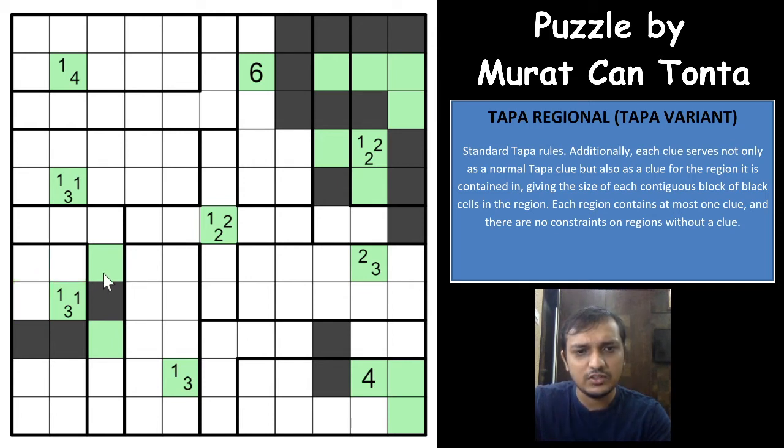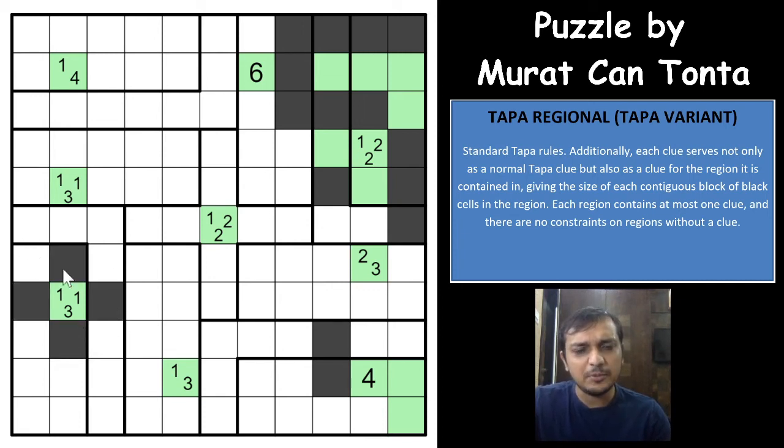Okay, and let us see what happens here. And if one of these cells is unshaded, this clue will either form the 3 clue or a single clue, and if it is a single clue, this will form the 3 clue or a single clue, and whatever you do, all of these 4 cells will have to be shaded, right? So that is what I was saying. Either these 4 or these 4 cells will have to be shaded, these 4 forming a plus sign, or these corner cells will have to be shaded.